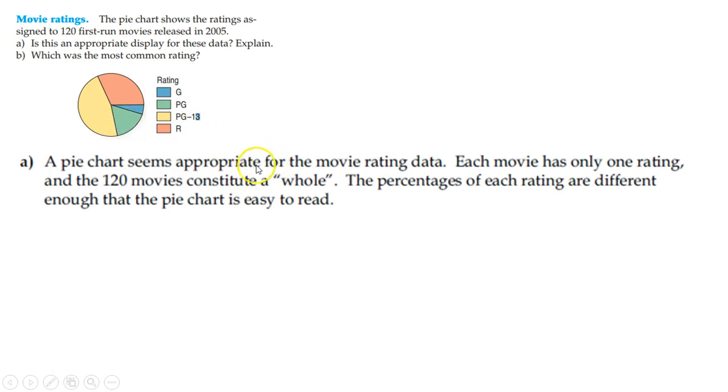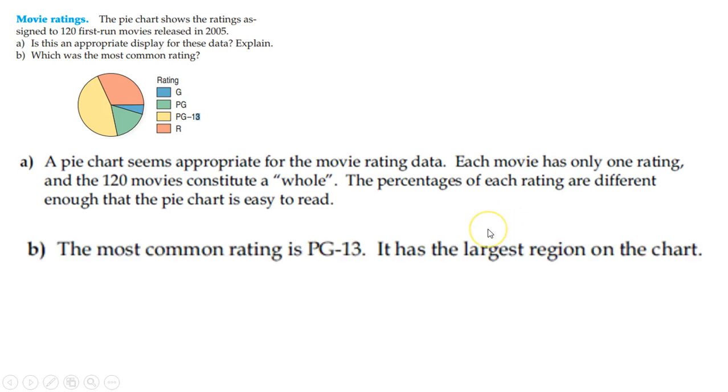Each movie has only one rating, right? It's only one little rating that's coming out if we're doing it that way. So it'd be the whole pie. The percentage of each rating are different enough that the pie chart's kind of easy to read because it's not too close, so I can't really tell. But the most common would definitely be PG-13 because it has the largest region. Just making sure you can read these pie charts fine.